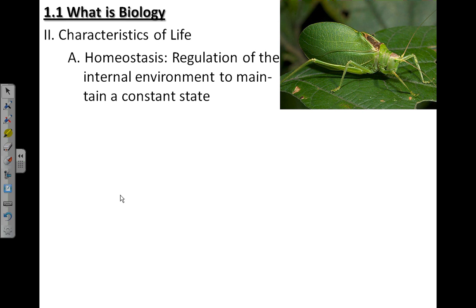If we look at the picture of this type of insect here, this is actually called a katydid, which is a relative of the grasshopper. It's going to maintain homeostasis by moving around to different areas to maintain a temperature. It has its antennae to sense the environment so that it can know where it needs to go to maintain homeostasis. Eating and other things are also involved in helping this insect maintain a constant internal state as far as storing sugar for energy and so forth.